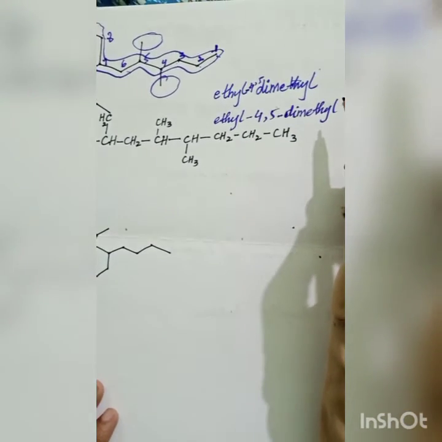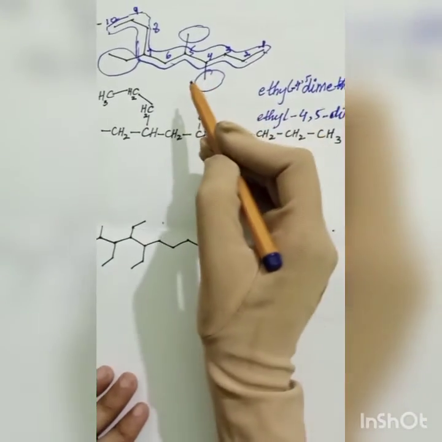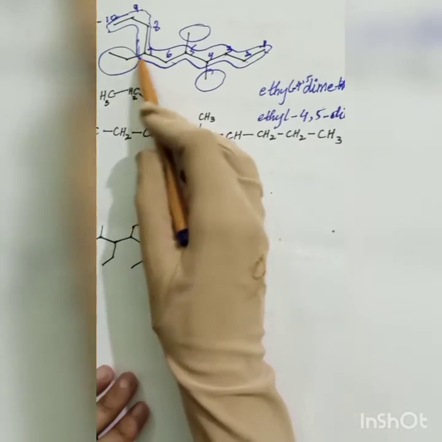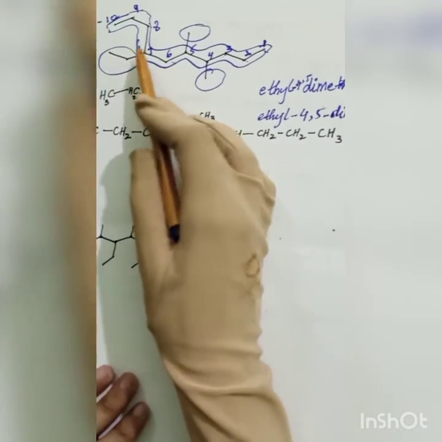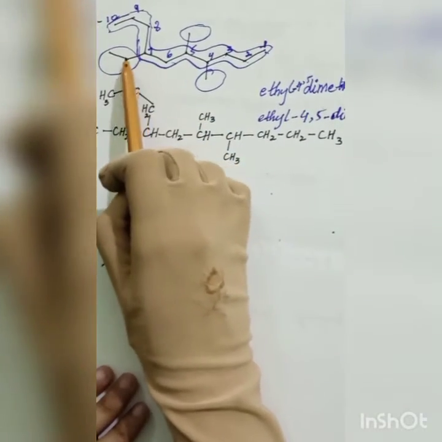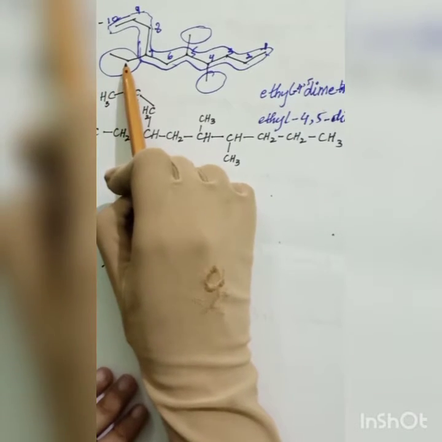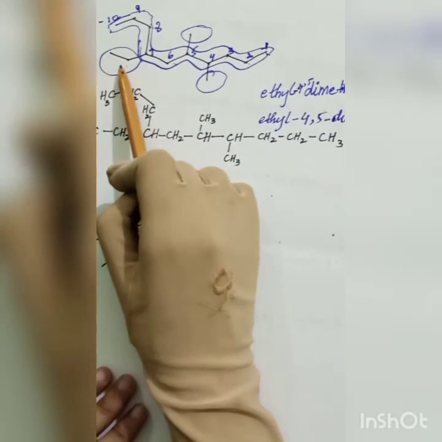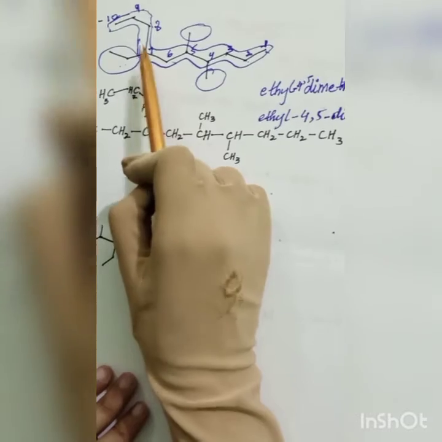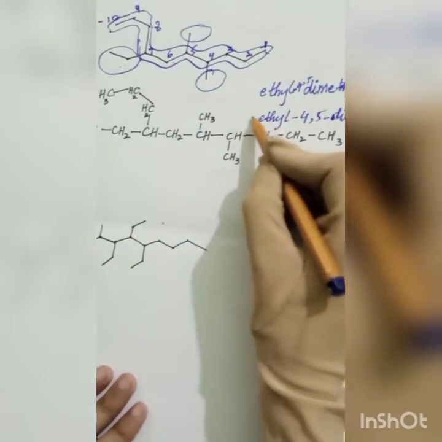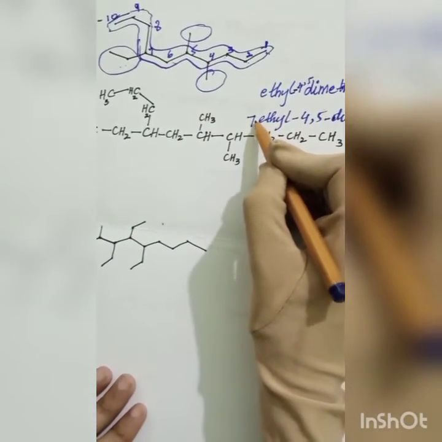Now the position of ethyl. What is the position of ethyl? Ethyl is present at position 7, it is out of our longest chain, this part. It has 2 carbons, so it is an ethyl branch, and it is positioned at 7. So I will write 7 dash before ethyl.